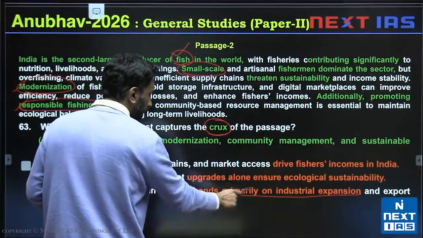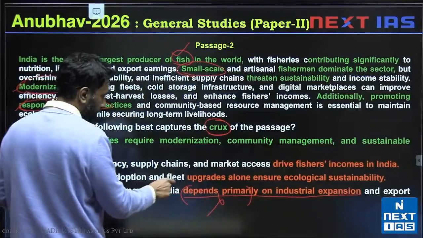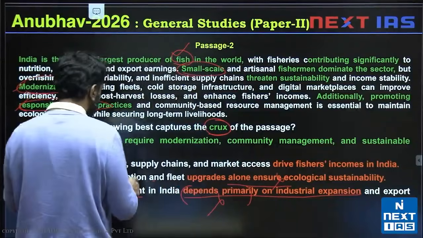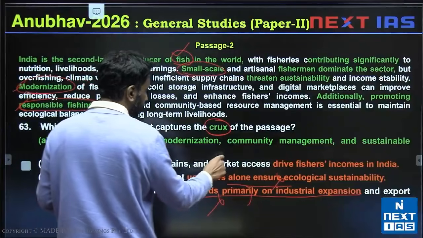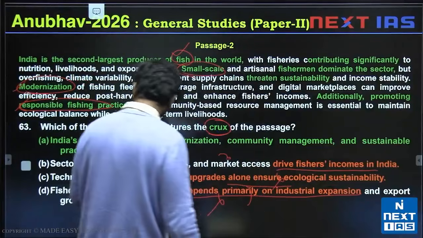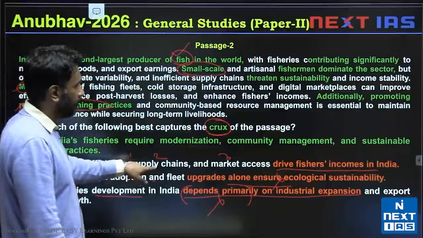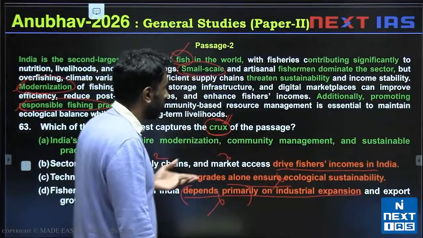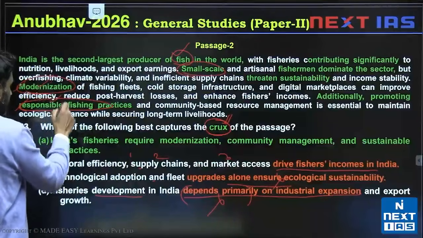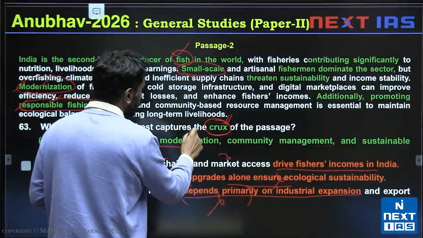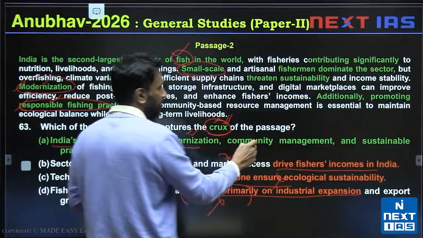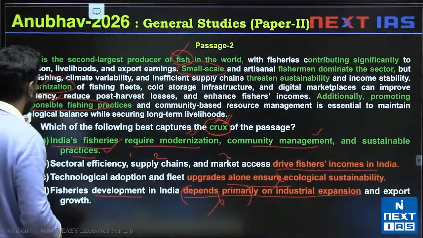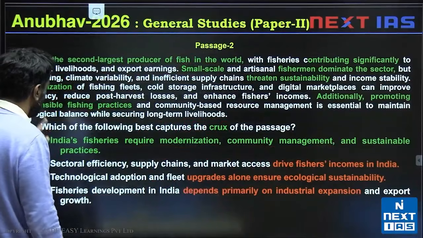Fisheries development depends primarily on industrial expansion, invalid. Technological adoption alone ensures ecological sustainability. And 1, 2 and 3 drive fishers' incomes. If you notice, these can drive fishers' incomes is valid. It's not the valid main point or crux of the author. The crux of the author should mention how we improve this. What can we do? India's fisheries require modernization, so we should modernize. The message is included. Community management, they need community management, and they need sustainable practices, right? Okay, so A is the correct answer.